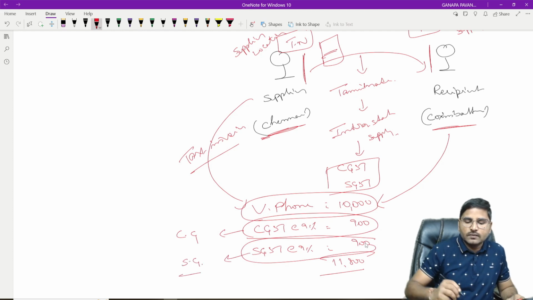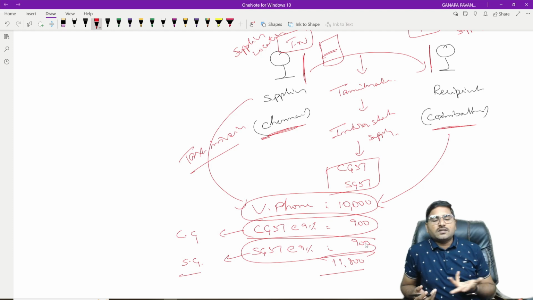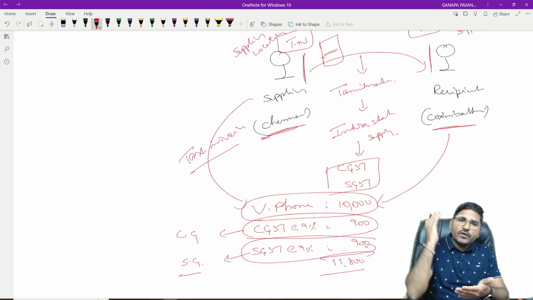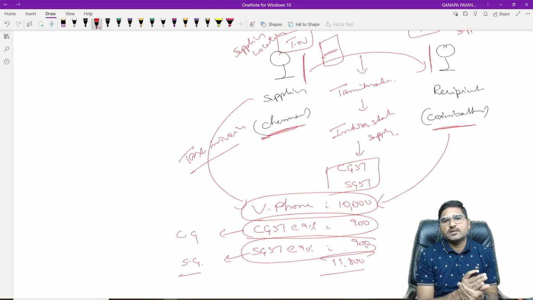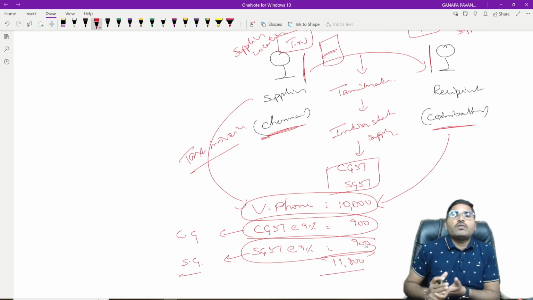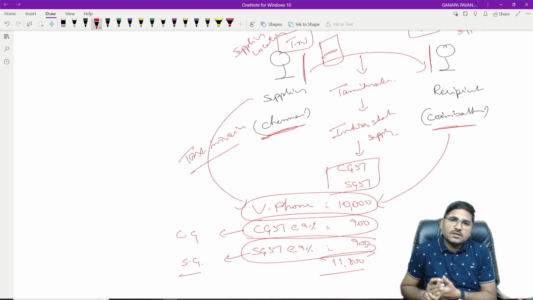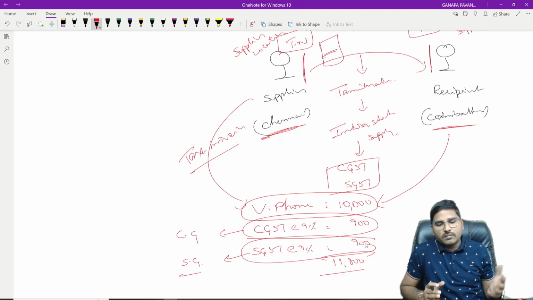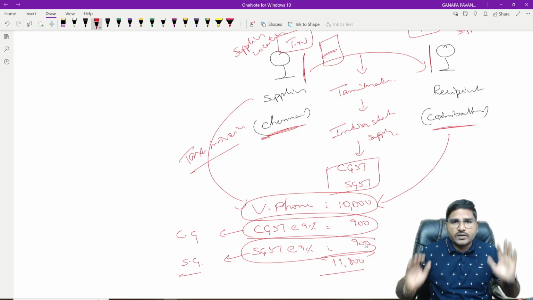Suppose under the earlier indirect tax system, what was the position? On manufacture, we were liable for payment of central excise. And next, at the time of sale, we were liable for payment of VAT or CST. That was the position. But today, there is no such classification.